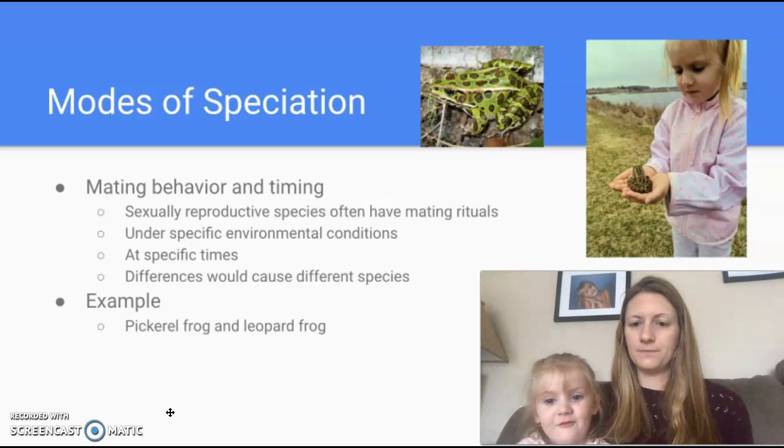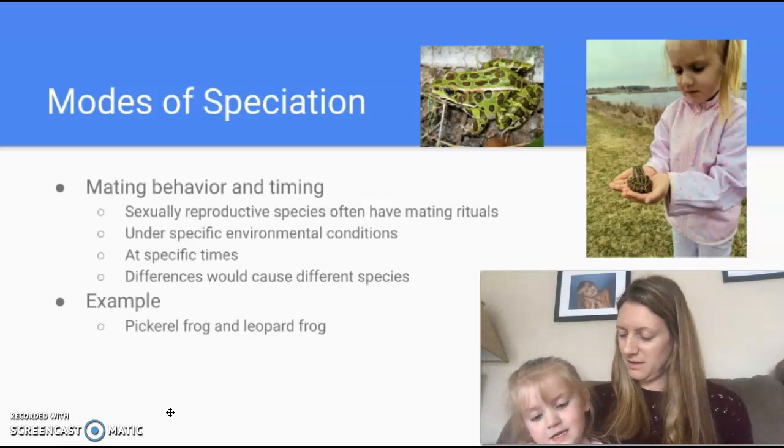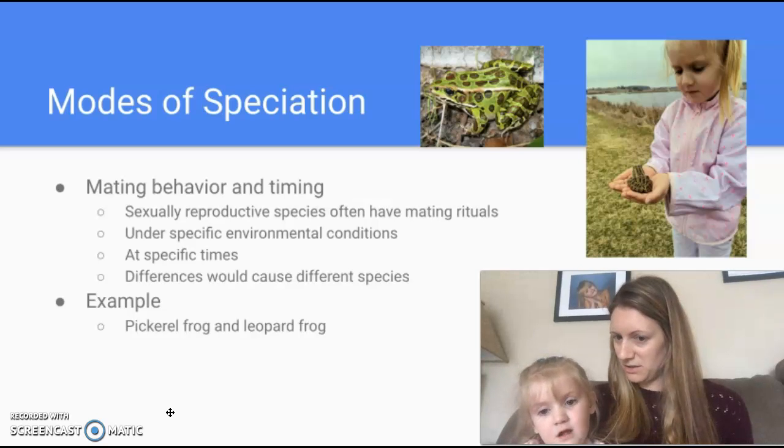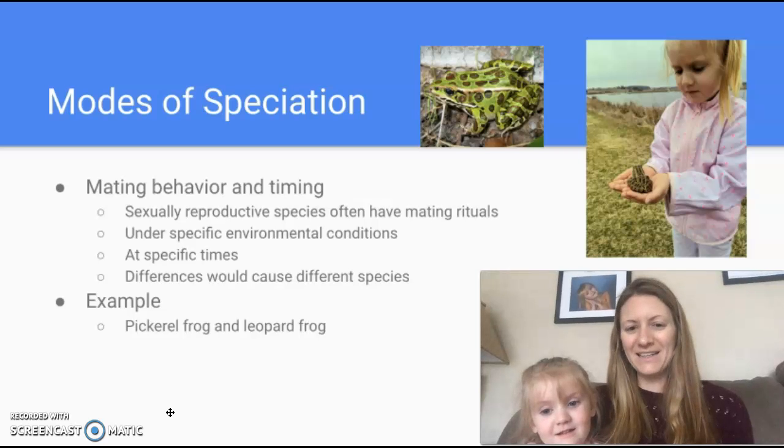I picked up a frog in the marsh and I hold it in my hand in the cup. Do you remember what it was called? A leopard frog. Right, so our real world example is a leopard frog being held by Evie here, and a